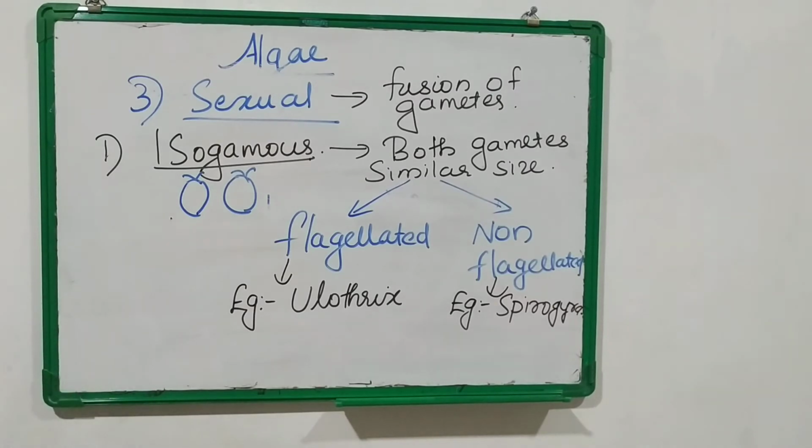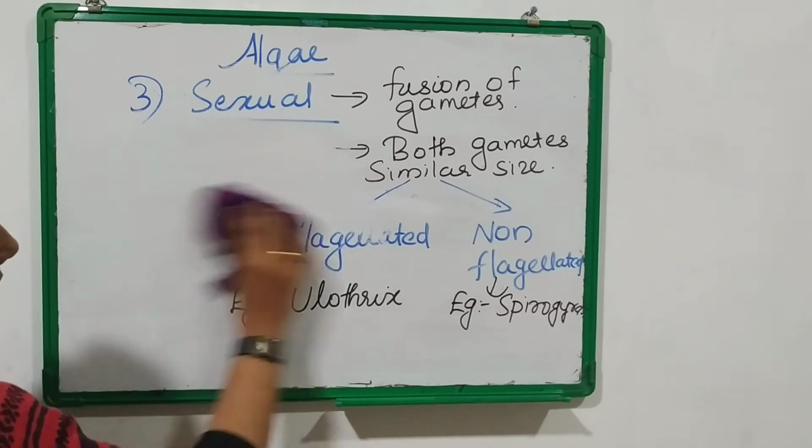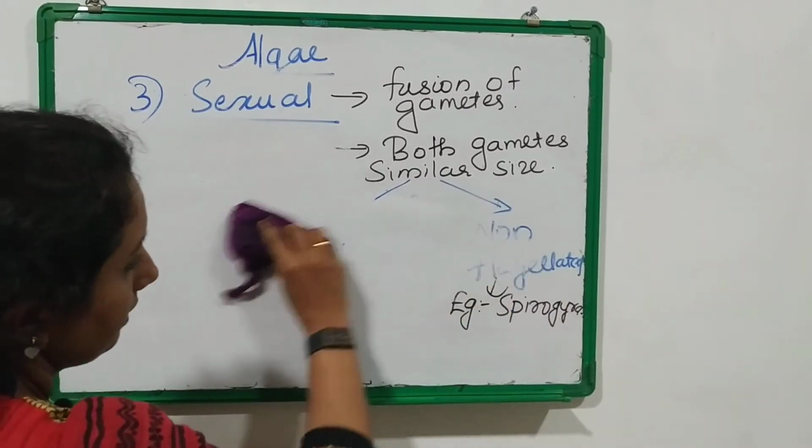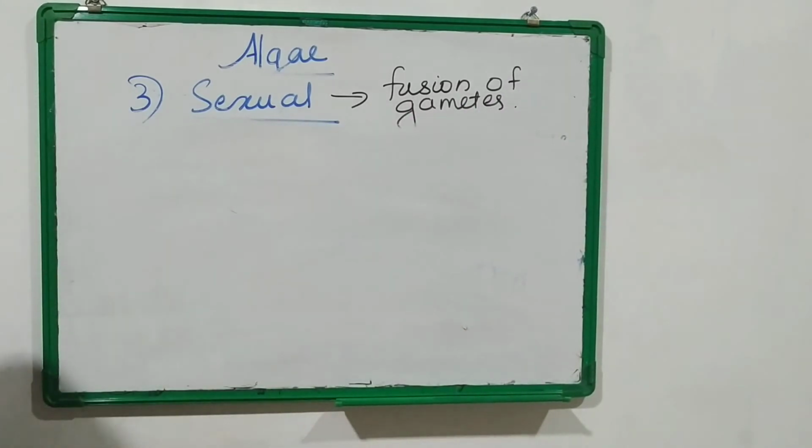Then the second type of sexual reproduction, that is anisogamous. First one isogamous, second one anisogamous.